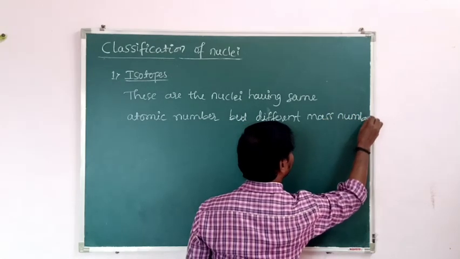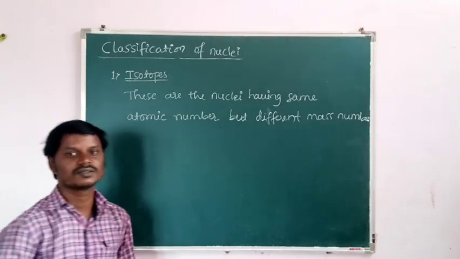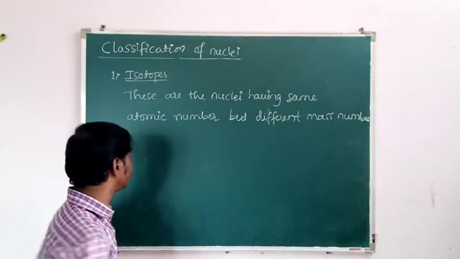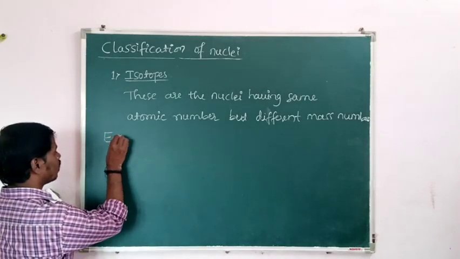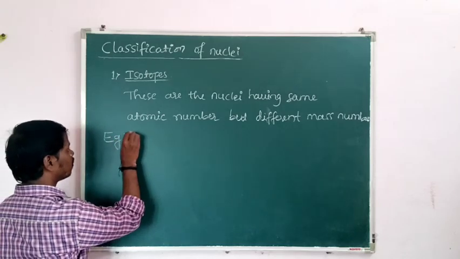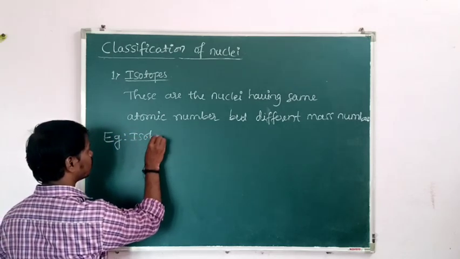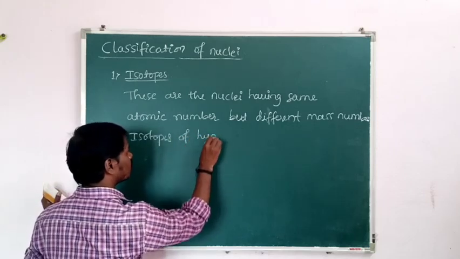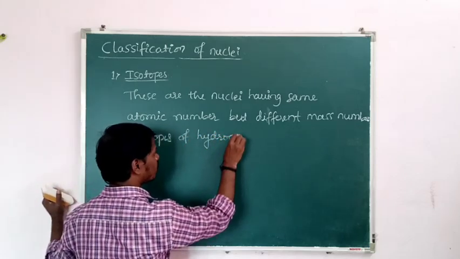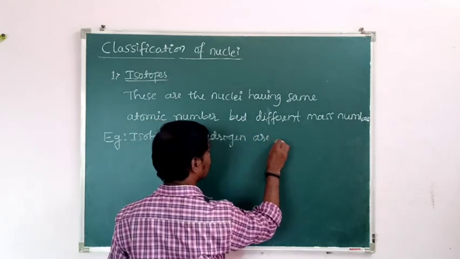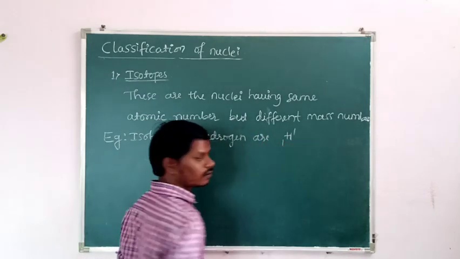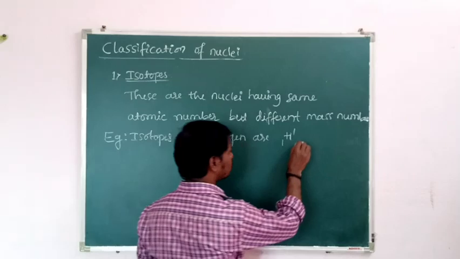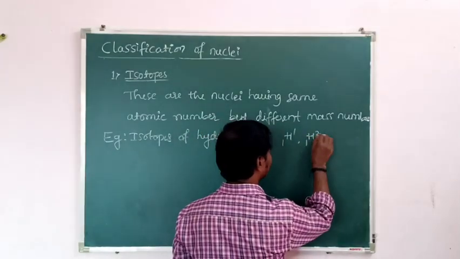So let us consider an example for isotopes: isotopes of hydrogen. The isotopes of the hydrogen element are 1H1, 1H2 and 1H3.